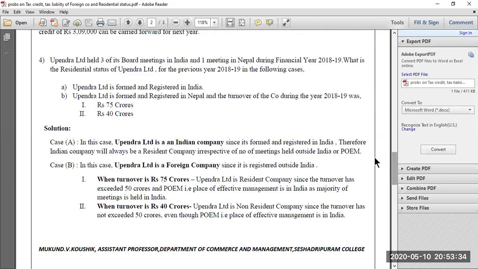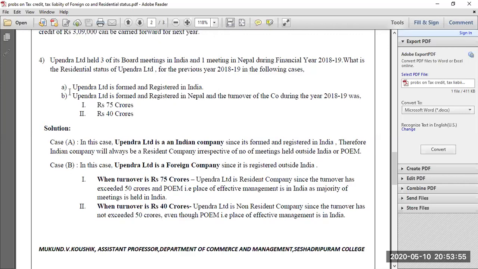See, look here, they have given: Upendra Limited held 3 of its board meetings in India and 1 meeting in Nepal during the financial year 2018-19, that is the relevant previous year. What is the residential status of Upendra Limited for the previous year 18-19 in the following cases? Now they have given two situations and they are asking us to see whether the company is a resident or non-resident company.